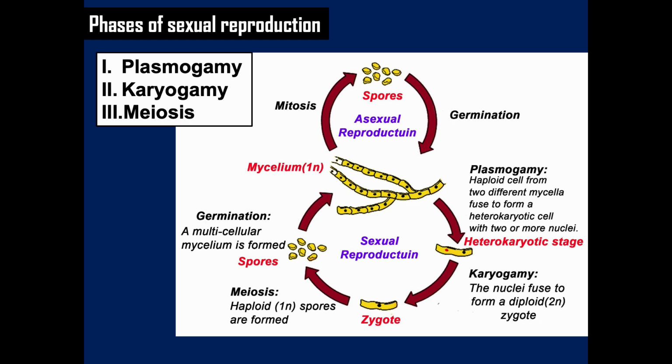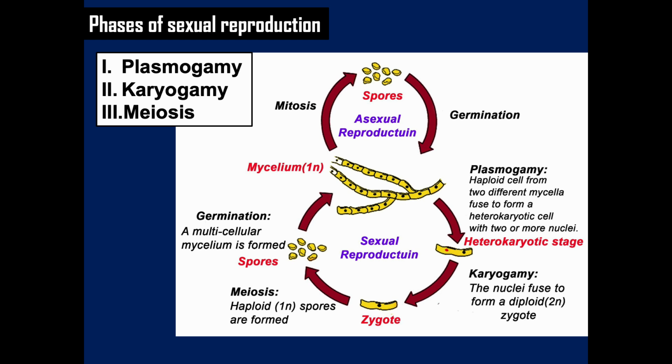There are three phases of sexual reproduction: plasmogamy, karyogamy as well as meiosis. Plasmogamy is the stage in the sexual reproduction of the fungi in which the protoplasm of the two parent cells, usually they come from the mycelia, fuse without the fusion of nuclei, and effectively bring two haploid nuclei close together in the same cell.